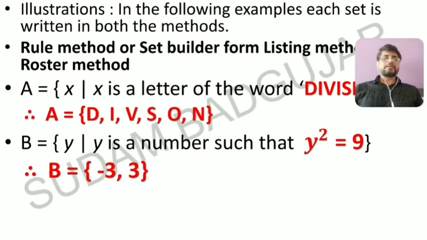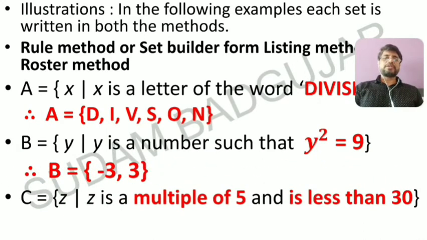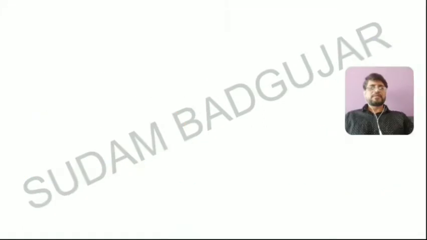So here, any set given in rule method we have to convert into listing form, or sometimes the listing method is given and you have to convert it into rule form. One more example: C is equal to the set of Z such that Z is a multiple of 5 and less than 30. Multiple of 5 means 5, 10, 15 like this, but less than 30 means it goes till 25. So the set C is equal to, in curly brackets, 5, 10, 15, 20, 25.